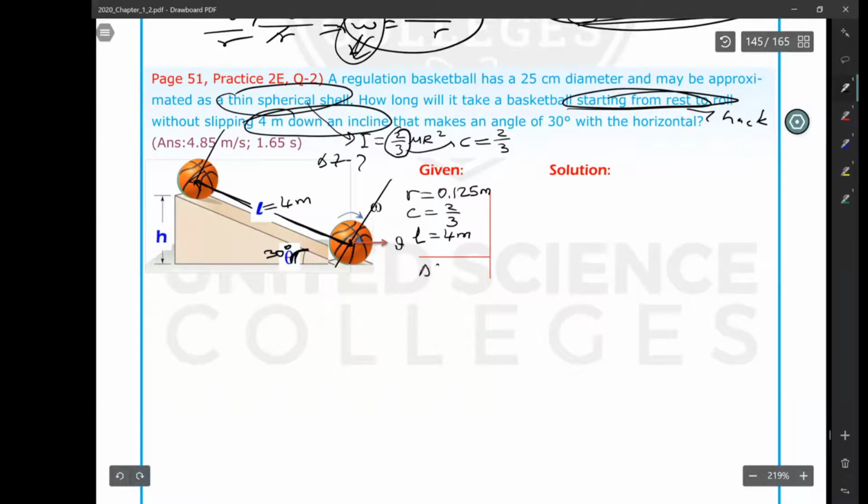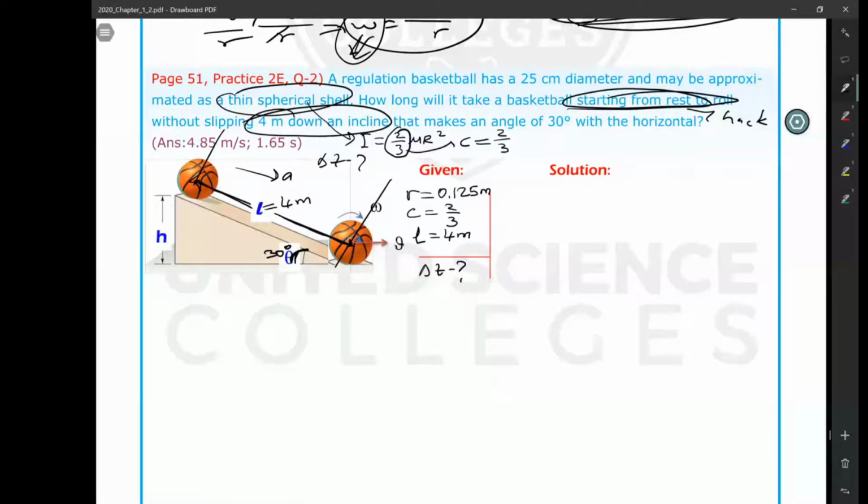So calculate delta T. Okay, to calculate delta T, you are going to use kinematic equations for accelerated motion because this ball is accelerating along this incline. So first you should use these kinematic equations. Remember, we have 4 kinematic equations for accelerated motion.